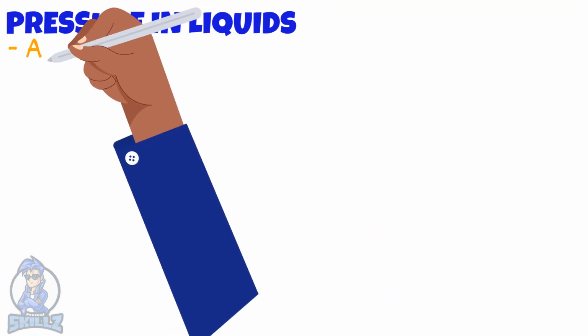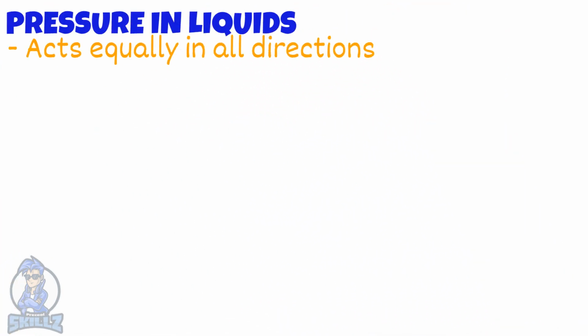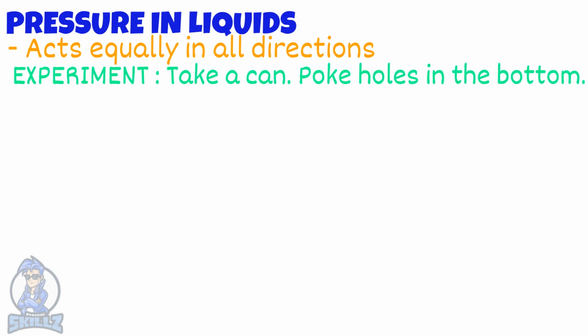Pressure in liquid acts equally in all directions. You can show this by taking a can, putting a few holes at the bottom, and filling the can with water. You will see that water is forced out equally in all the holes.